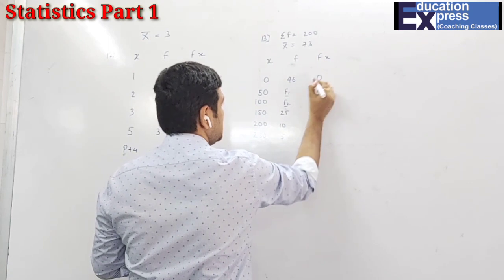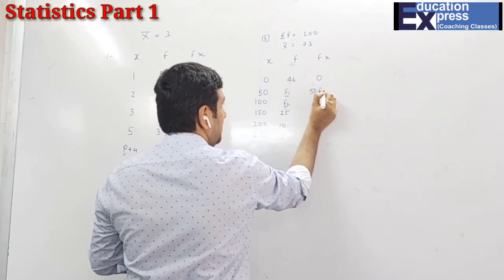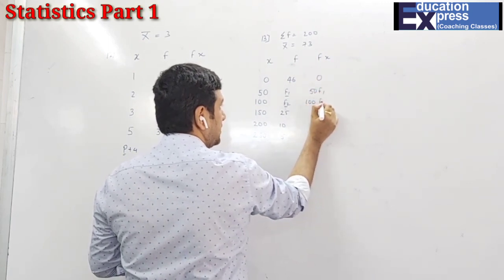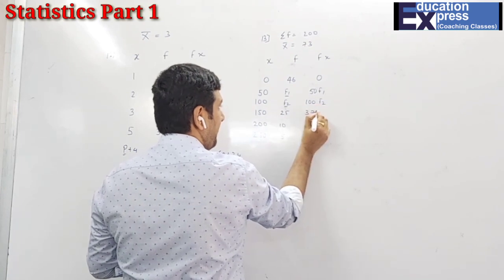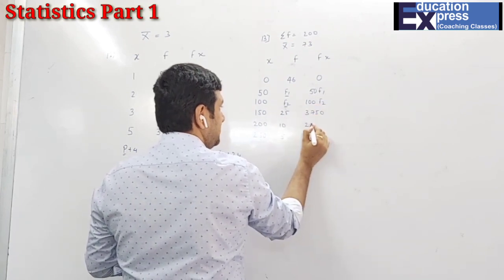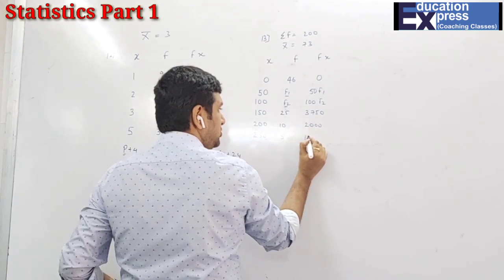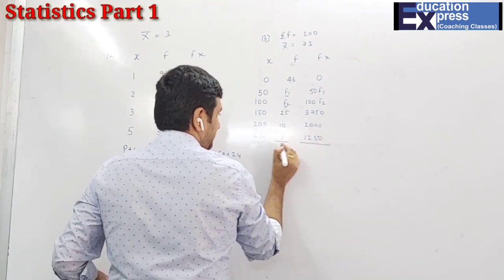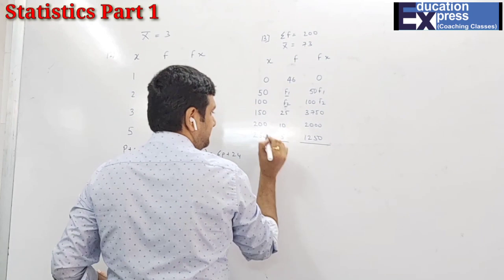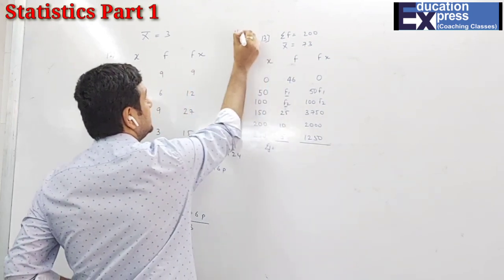46 zeros are 0. 50 into f1, 100 into f2, 25 into 15, 2000, and then 1250. Sigma f, students, mark it, very important.